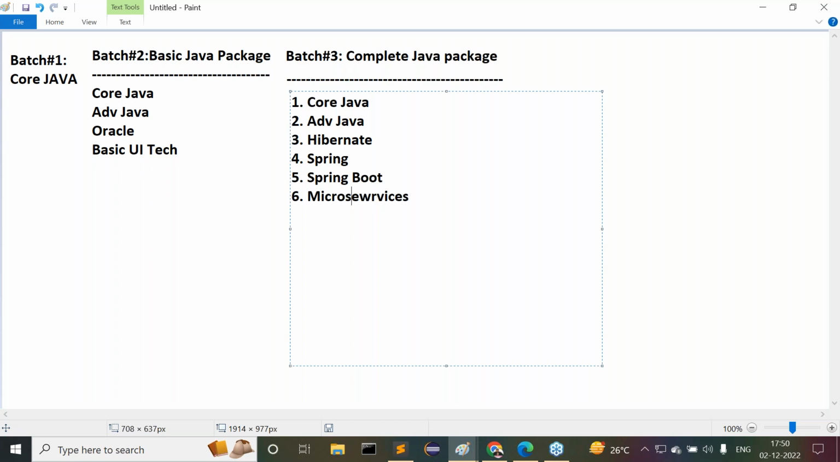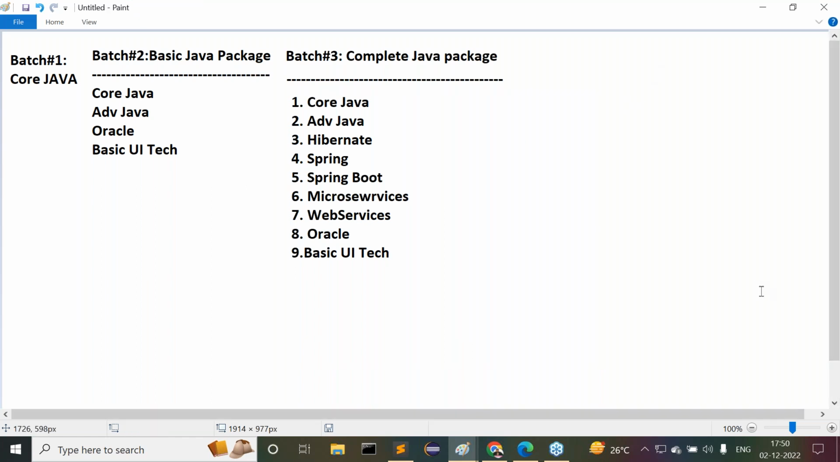Microservices, Spring Boot microservices. Then after that, the seventh one is web services. After this, the eighth one is Oracle. And the ninth one is basic UI technologies. Basic UI technologies in the sense of HTML, CSS, JavaScript, Bootstrap, and jQuery. These five things are going to be available. Right, so this is their complete Java package that we are having.